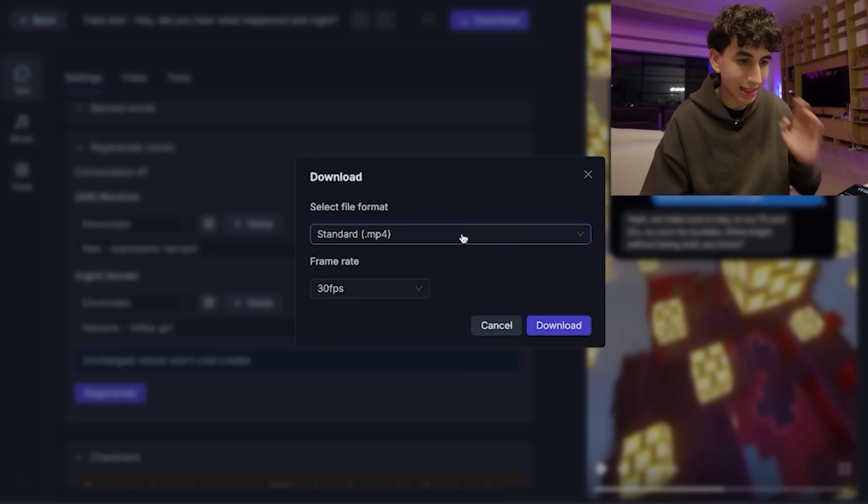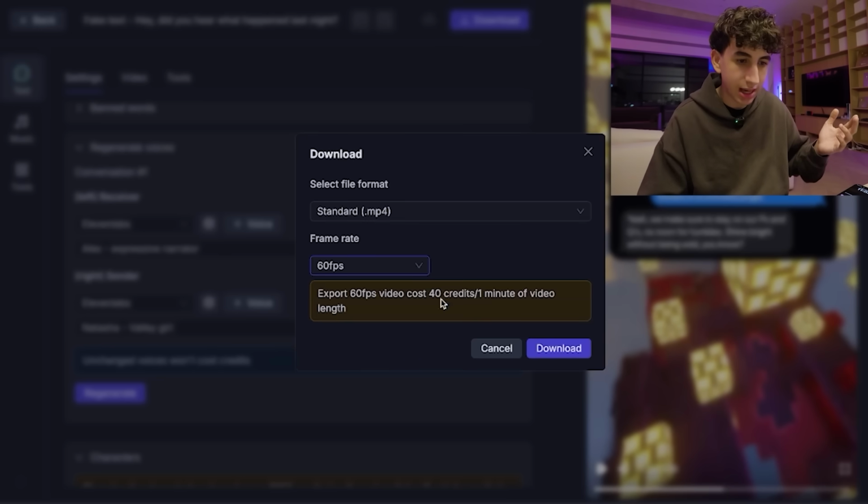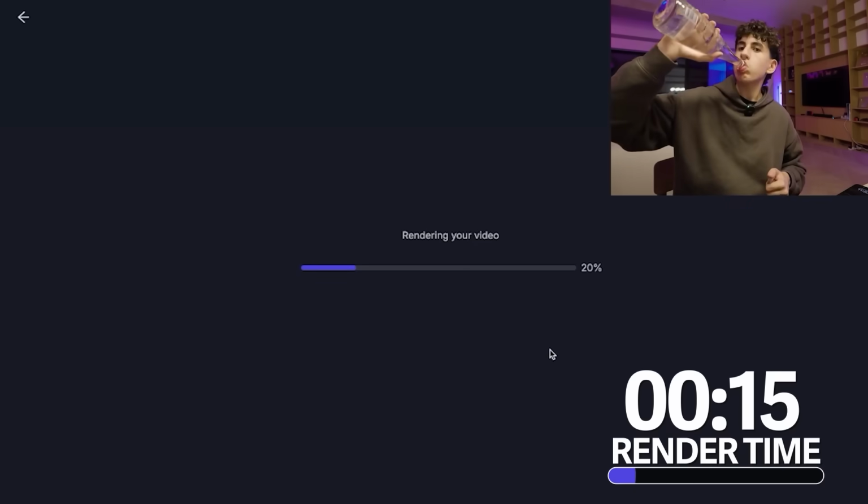So there's actually a pretty decent amount of settings I can use here. But what I'm gonna do is leave this to kind of the purest form of its editor. I just want to see what it's able to do for me. All we gotta do is click download now. Let's make it in 60 FPS. Oh, that costs more credit. No worries. Download. Okay. Still rendering in like a minute and a half now.